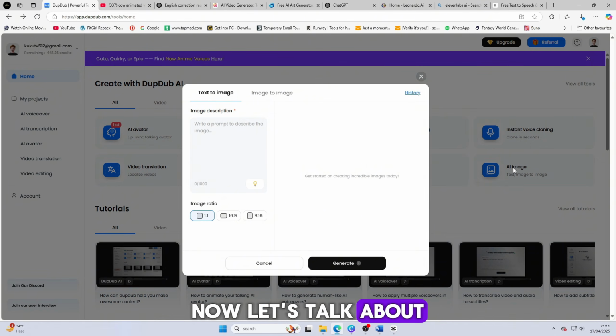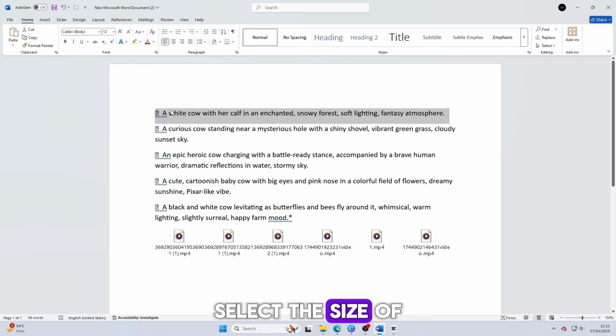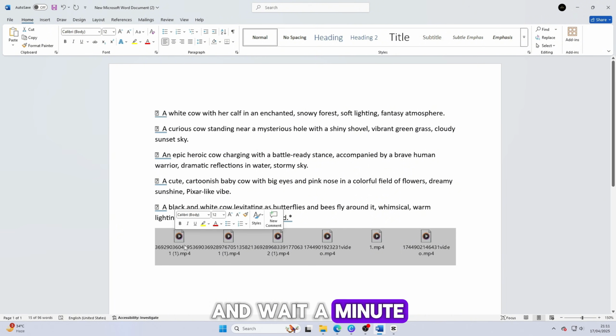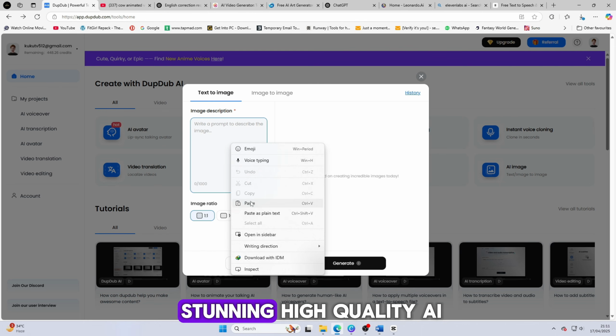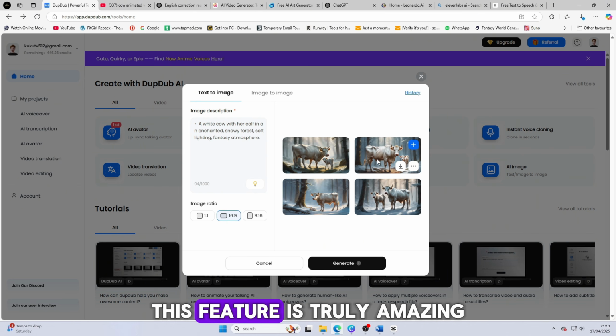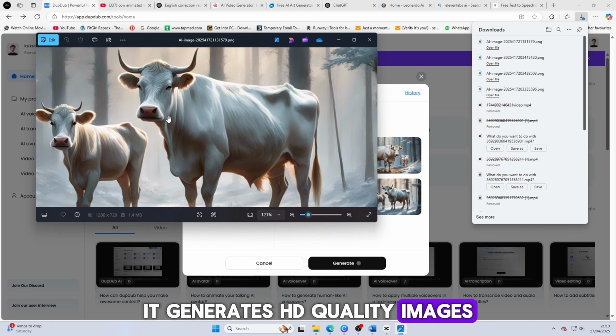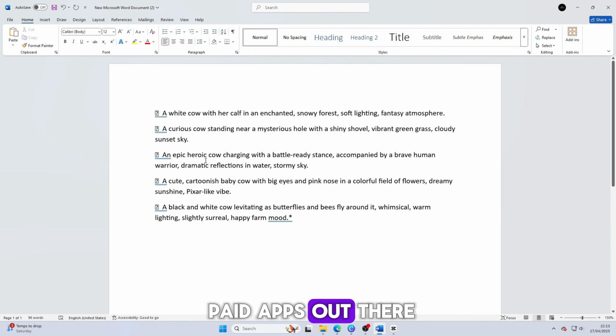Now let's talk about another amazing feature, the AI image generator. Just enter your prompt, select the size of the AI image you want, and wait a minute. It will create a stunning, high-quality AI image for you. This feature is truly amazing. It generates HD quality images, even better than many paid apps out there.